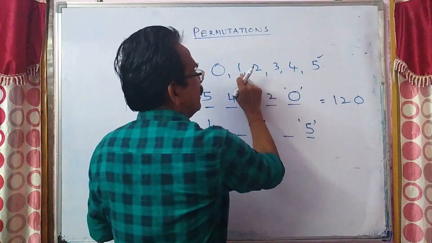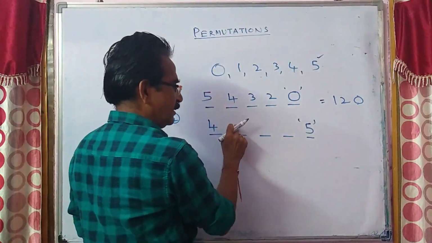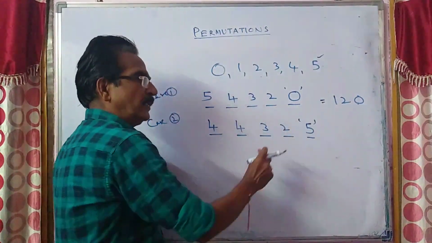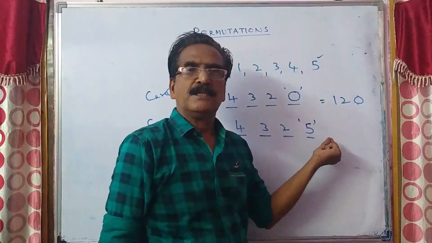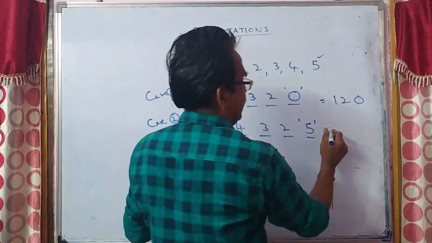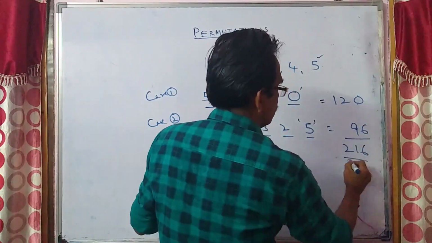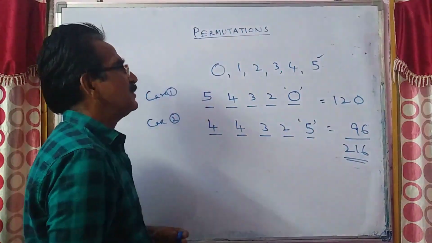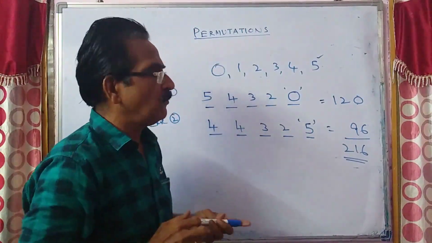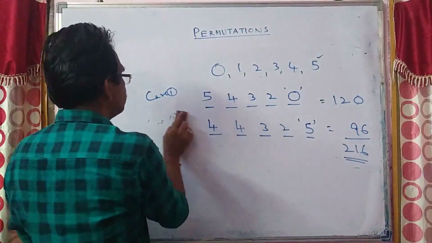Then 3 more digits remain, and 0 can be placed in the second place: 4, 3, 2. So if you take 5 in the units place, you will get 16, 48, 96 numbers. Total 216. So the numbers which are divisible by 5 is 216. Okay, friends.